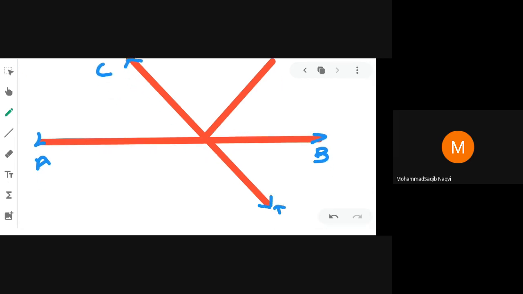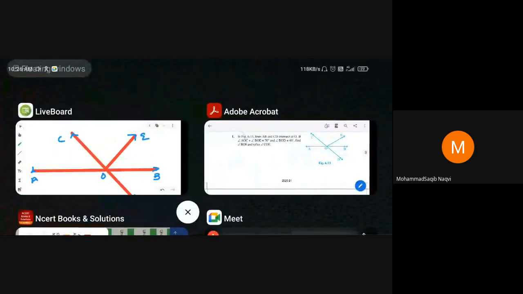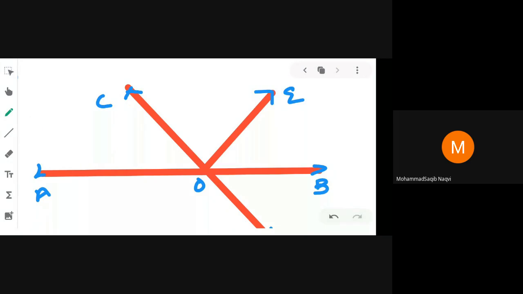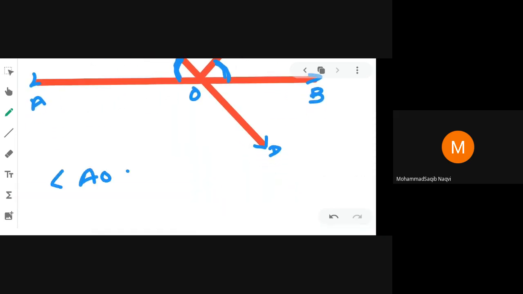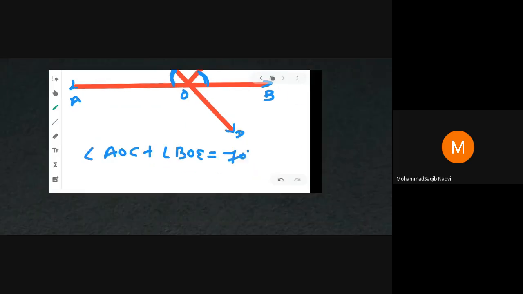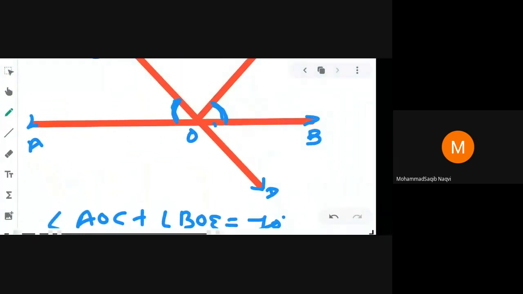Both lines intersect at point O, and one another line OE we can draw here. It is given that the sum of angle AOC and angle BOE is 70 degree, and angle BOD is 40 degree.